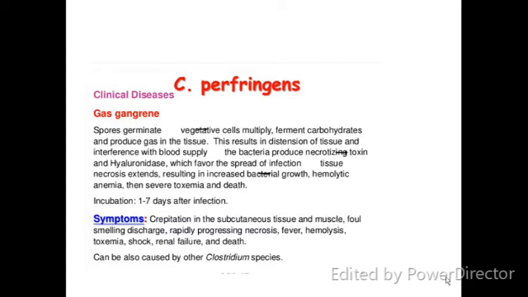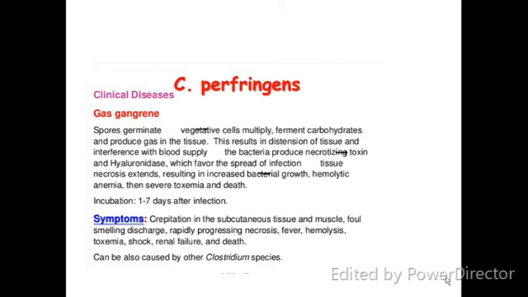Incubation period is around 1 to 7 days. Symptom: there is crepitation in the muscle because of formation of gas in the muscle. Surgical emphysema, we also used to see this crepitation in the subcutaneous tissues. Like that only we will see crepitation in the subcutaneous tissue and muscle. Foul smelling discharge because of the carbohydrate fermentation. Rapidly progressing necrosis. Fever, hemolysis, toxemia, means all the signs of toxemia we will see. Ultimately, it involves multi-organ dysfunction causing renal failure and death.